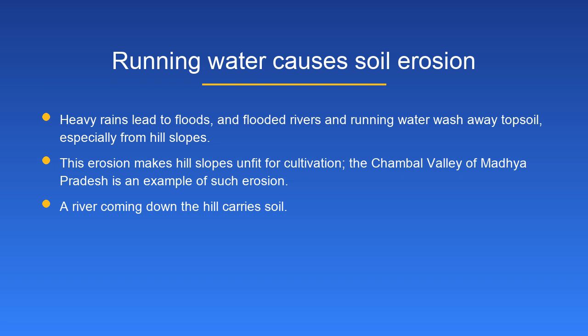Running water causes soil erosion. Heavy rains lead to floods, and flooded rivers and running water wash away topsoil, especially from hill slopes. This erosion makes hill slopes unfit for cultivation. The Chambal Valley of Madhya Pradesh is an example of such erosion. A river coming down the hill carries soil.